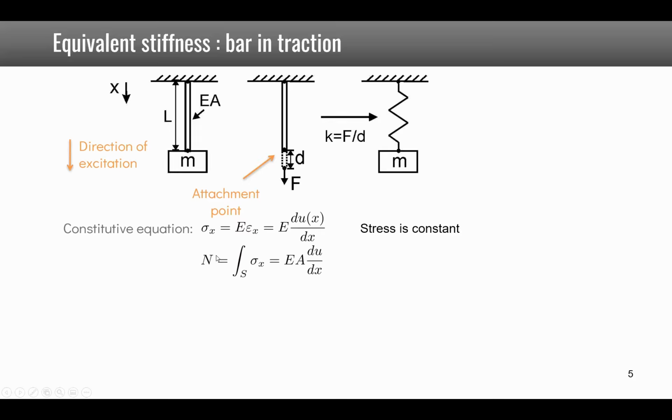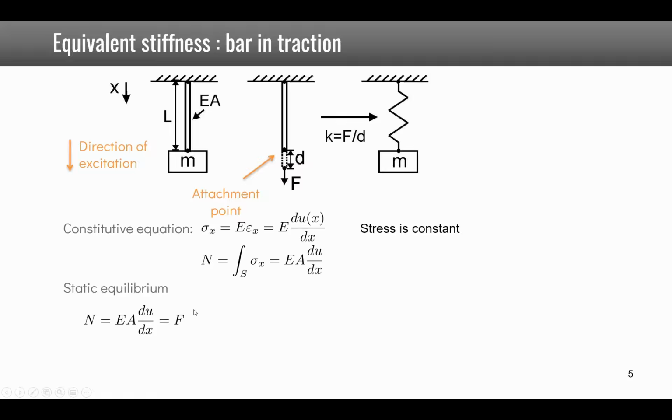By integrating this uniform stress on the surface, we find the normal force, and see here the area of the section.